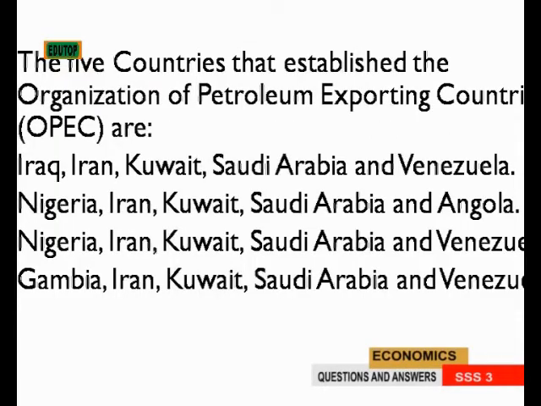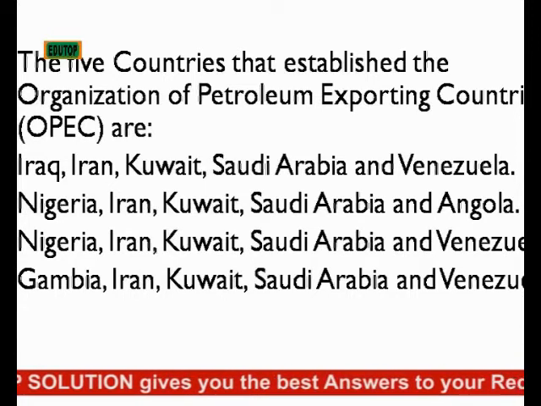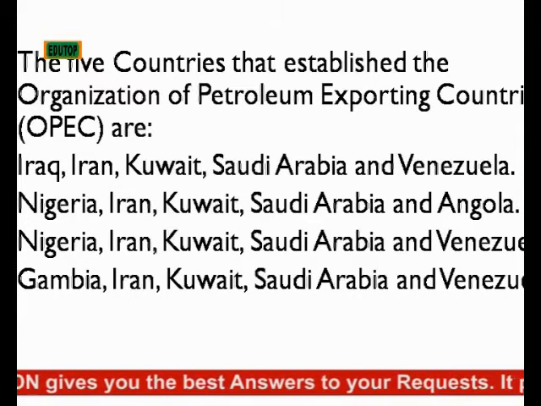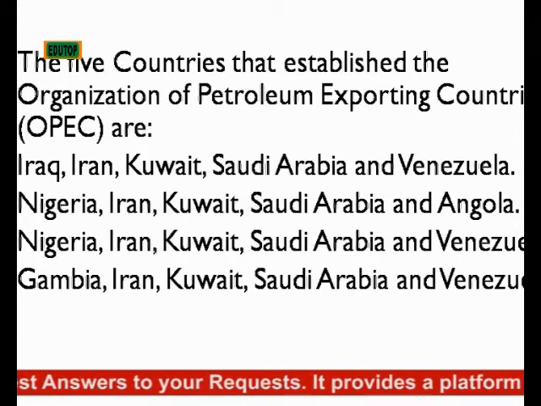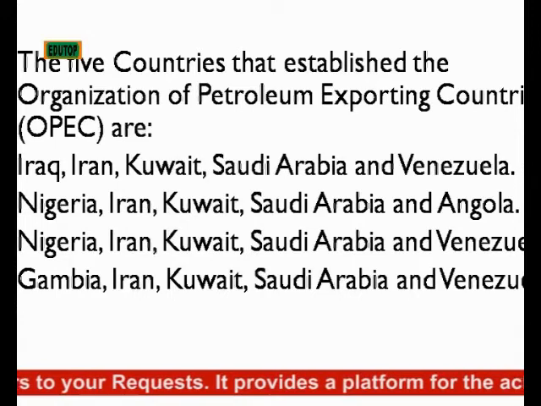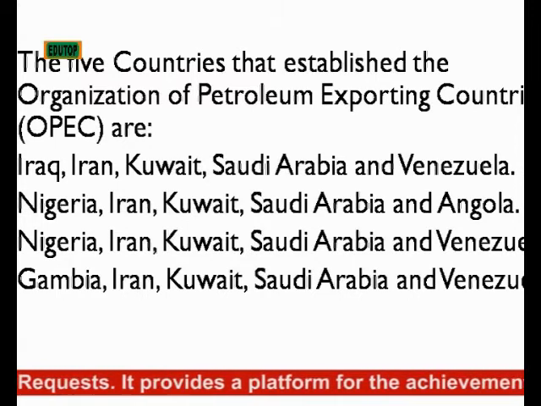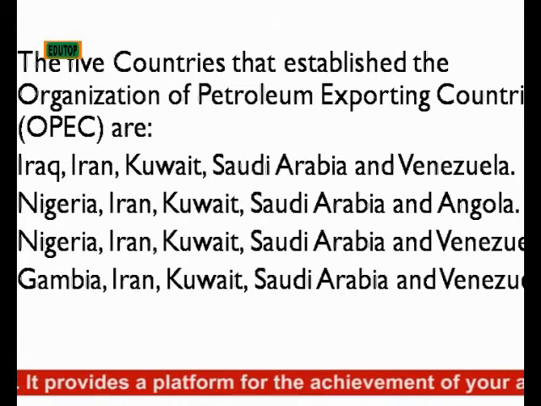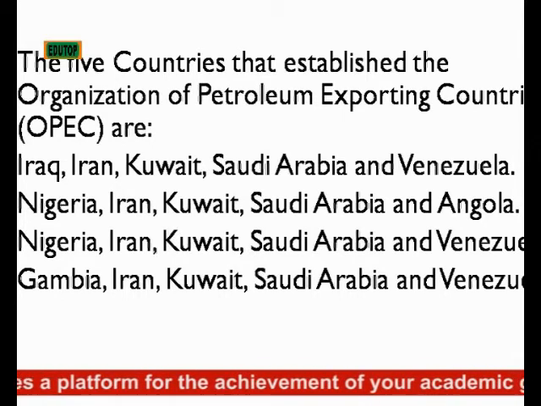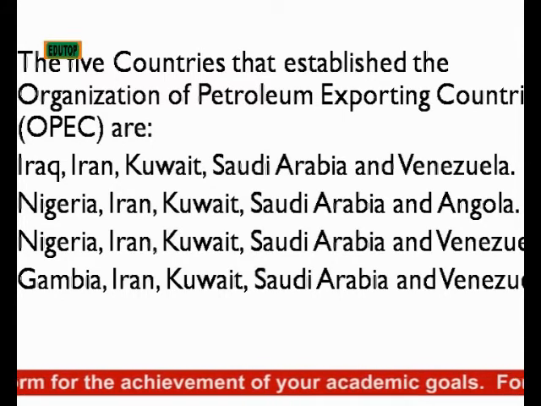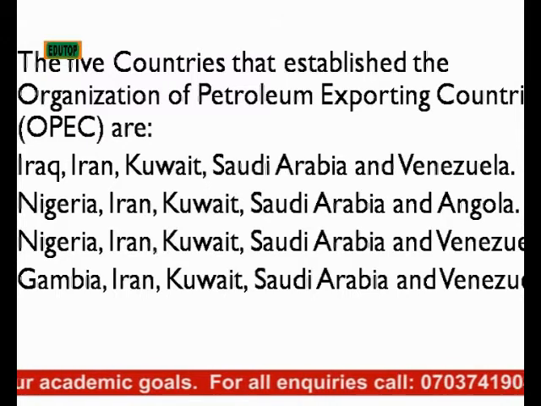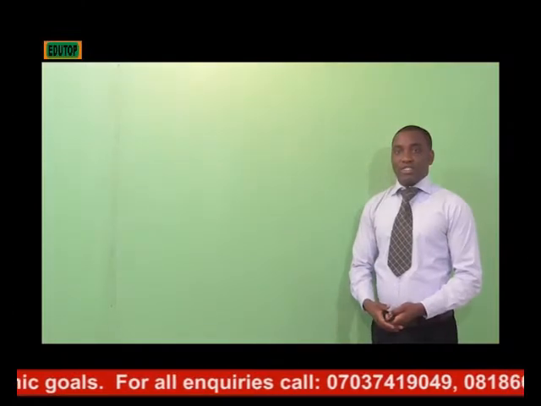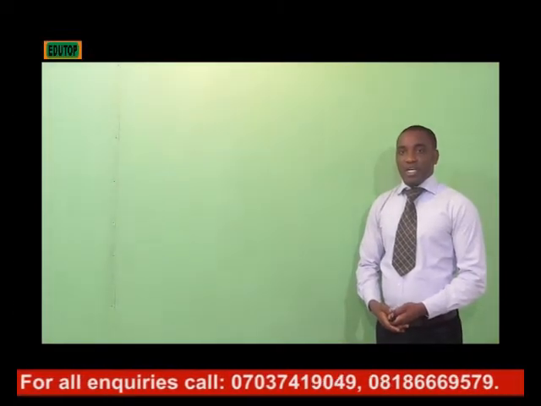The 5 countries that established the Organization of Petroleum Exporting Countries are A. Iraq, Iran, Kuwait, Saudi Arabia, and Venezuela. B. Nigeria, Iran, Kuwait, Saudi Arabia, and Angola. C. Nigeria, Iran, Kuwait, Saudi Arabia, and Venezuela. D. Gambia, Iran, Kuwait, Saudi Arabia, and Venezuela. Now let's try to answer them one after the other.